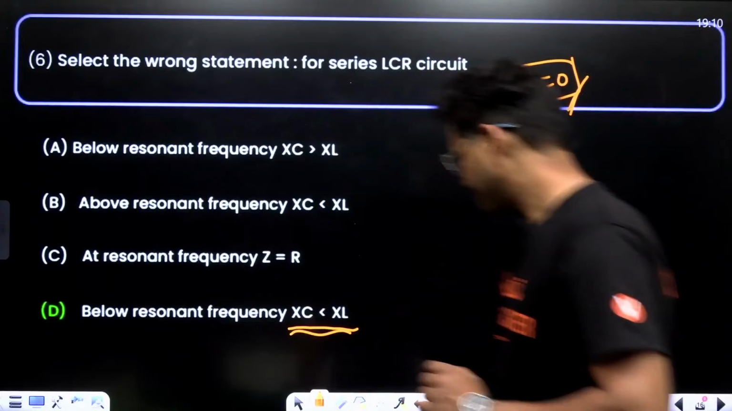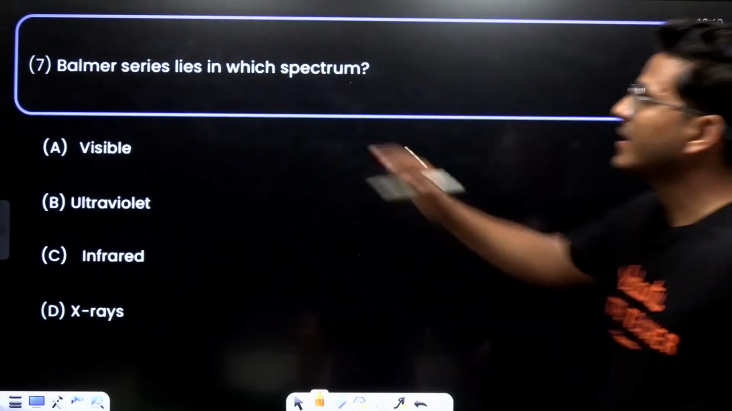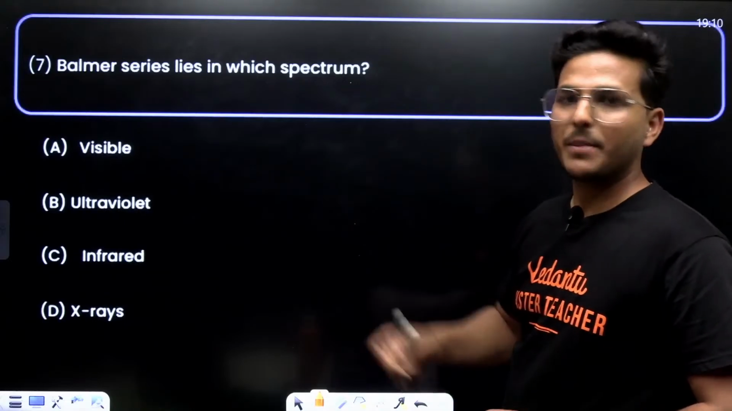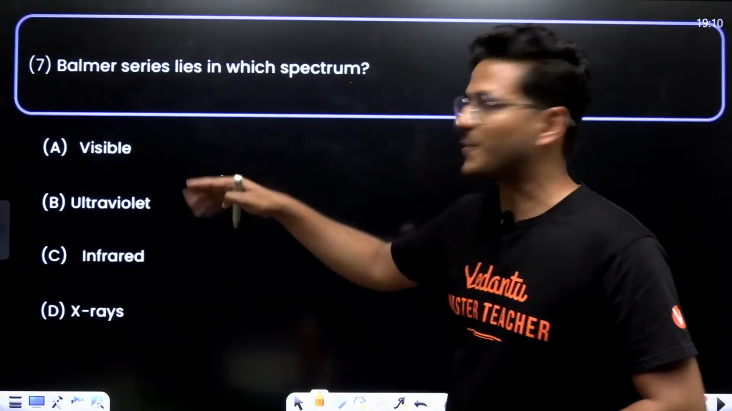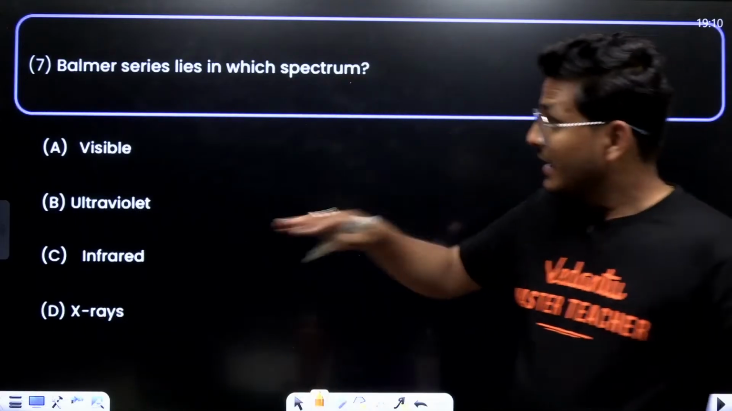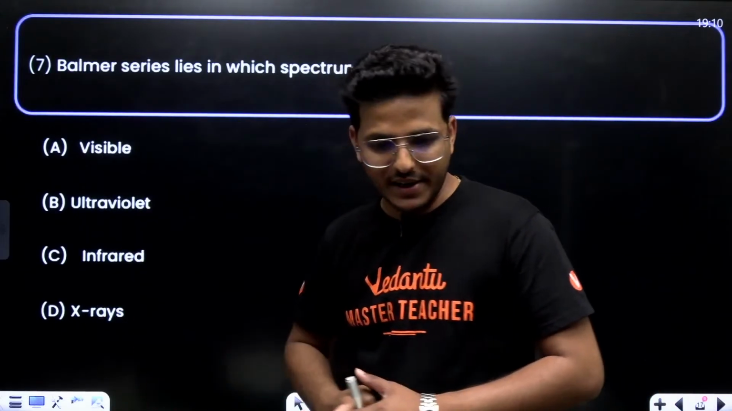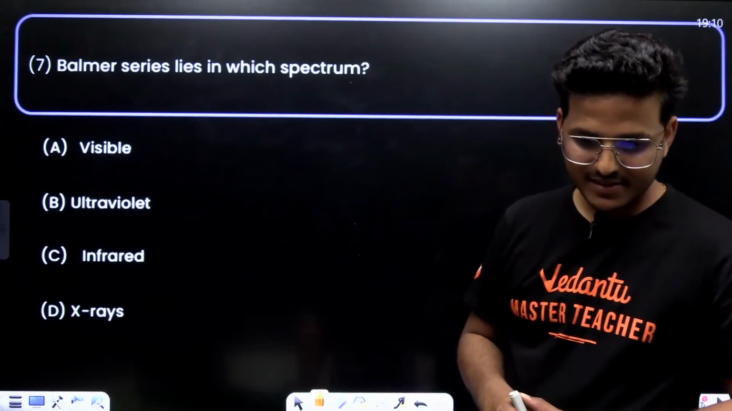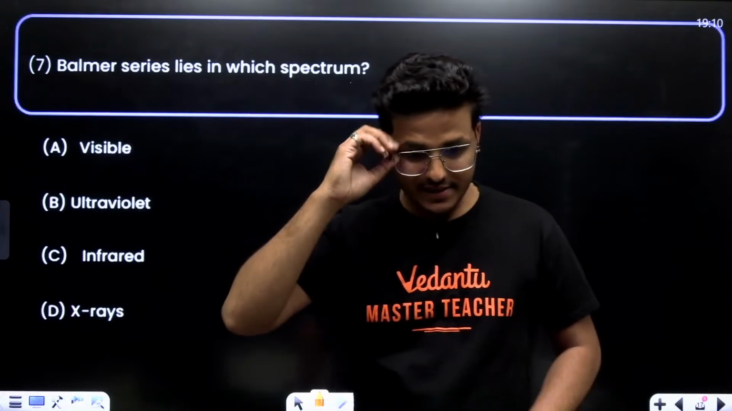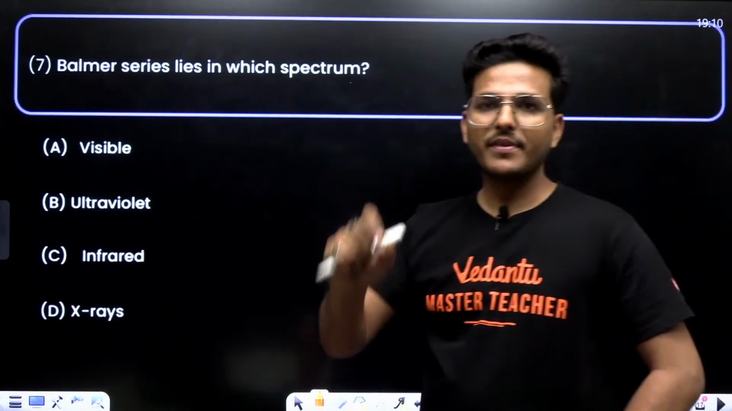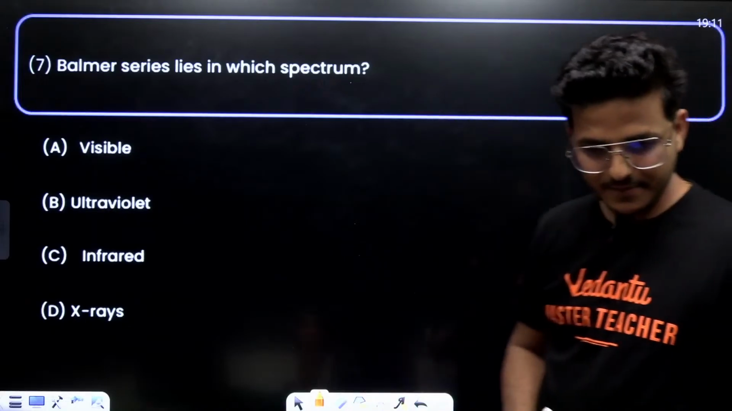Okay, fine. Now moving to next. Balmer series lies in which spectrum? It's visible, ultraviolet, infrared, or X-ray. Just try once, then after we'll move to another question. Balmer series.